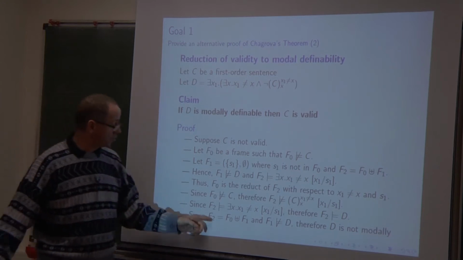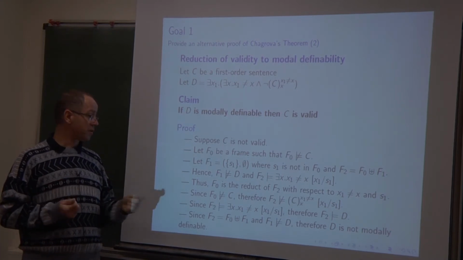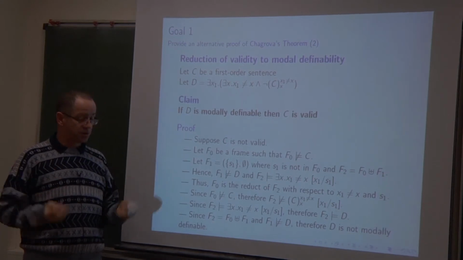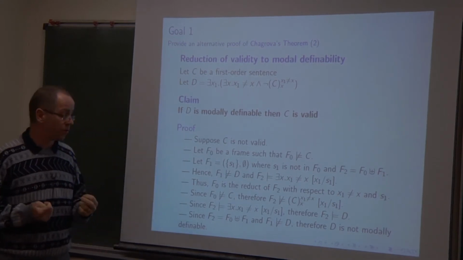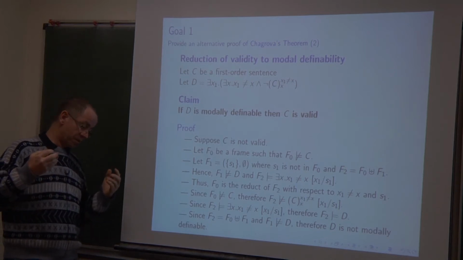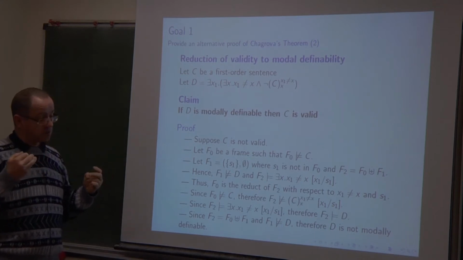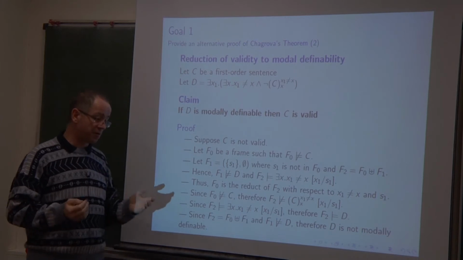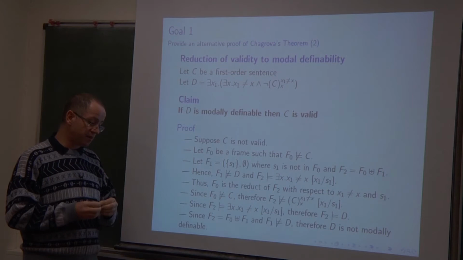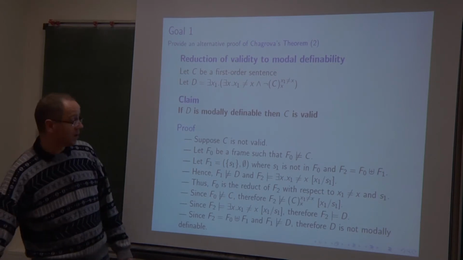So F2 is the disjoint union of F0 and F1. F1 does not satisfy D because F1 is a singleton. Therefore, D cannot be modally definable, because if D were modally definable, its validity would be preserved when we take the generated subframe of a given frame.